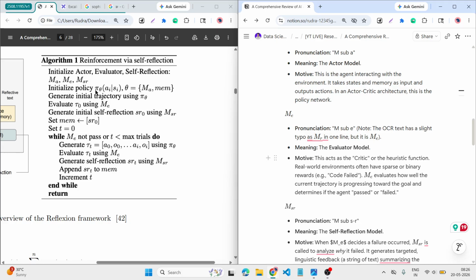Then initialize the policy, pi theta, with theta MA and memory. This is the memory. Okay, so this theta is the probability here. Then based on that, this is provided to the MA.